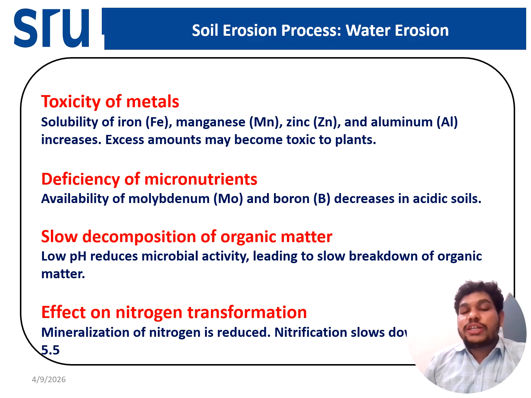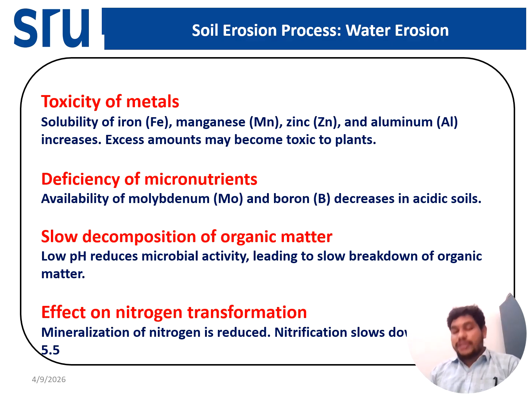Then another one is the transformation of nutrients. We know that the sulfur, nitrogen, phosphorus present in the organic form should get transformed into the inorganic form through the mineralization process, which occurs by the different microbes. So that process will get reduced. So the release of nutrients into the soil will get reduced. Mostly the nitrification process is stopped when the pH is less than 5.5.